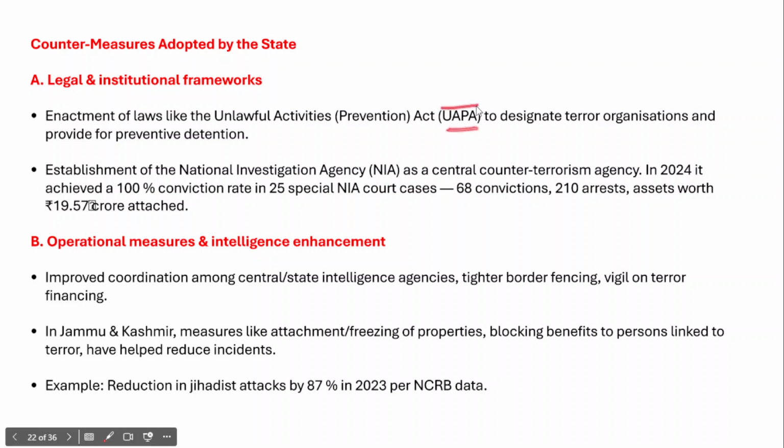In the year 2008, the National Investigation Agency was established as a central counter-terrorism agency.